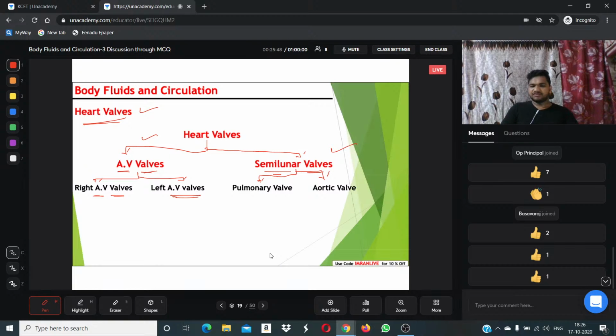So I think we may not complete all these four types of valves in the same class. It may take time also, but no need to worry. I will make everything crystal clear. Right?